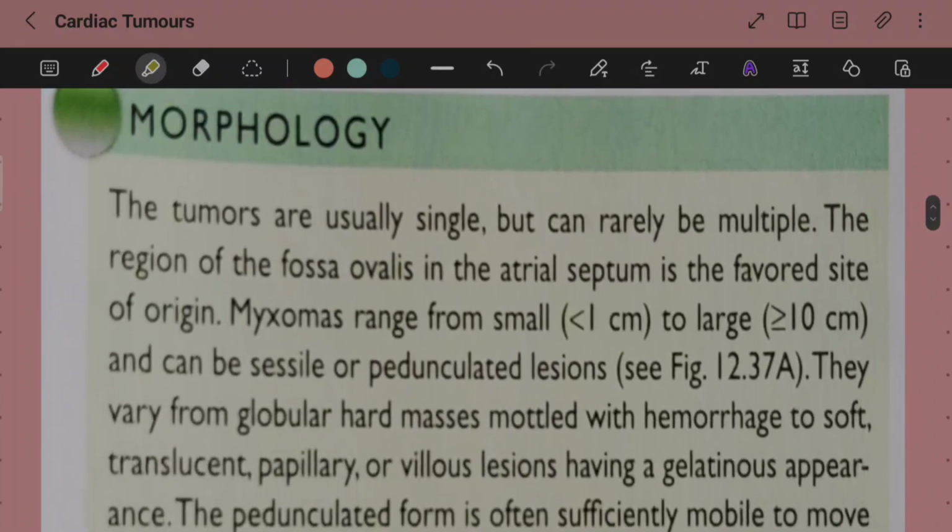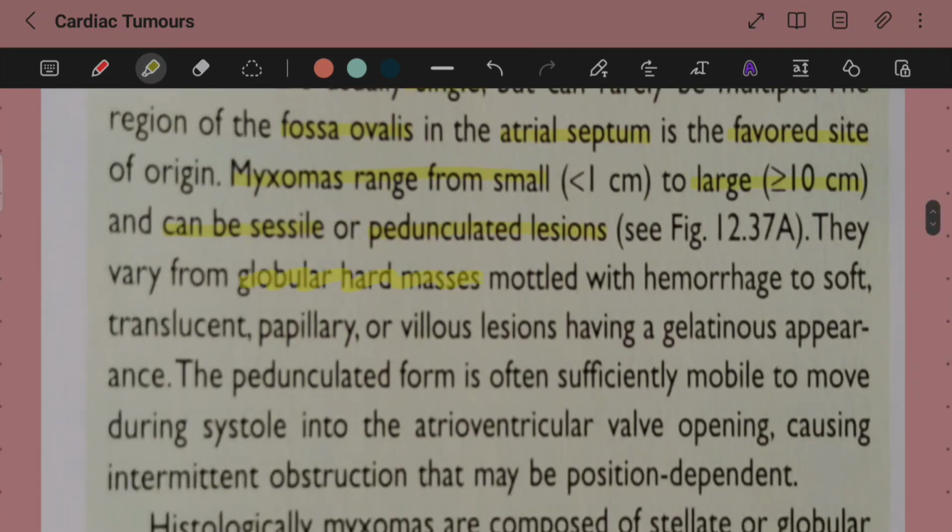So what are the morphological characters of myxomas? The tumors are usually single but can rarely be multiple. The region of the fossa ovalis in the atrial septum is the favored site. So what is the most common site where myxomas occur? The fossa ovalis in the atrial septum. The myxomas range from small, less than 1 centimeter, to large, more than 10 centimeters, and can be sessile or pedunculated lesions. They vary from globular heart masses mottled with hemorrhage to soft translucent papillary or villous lesions having a gelatinous appearance.